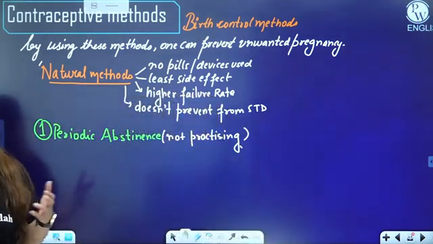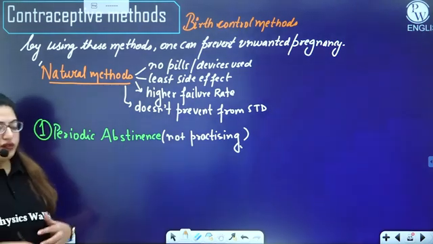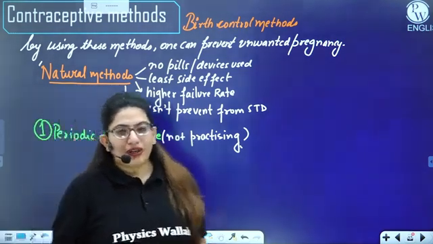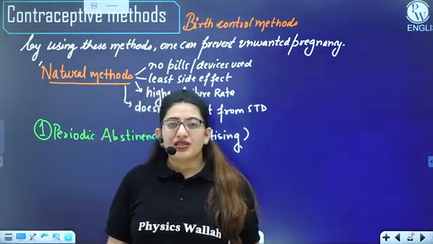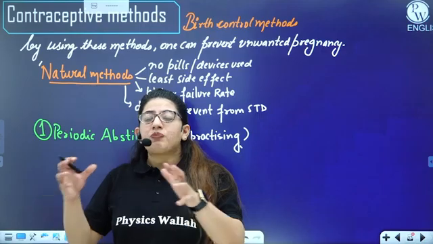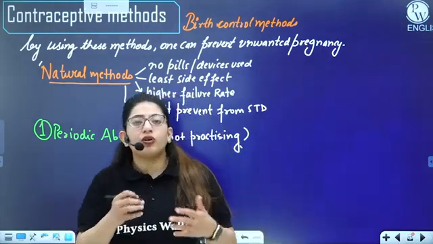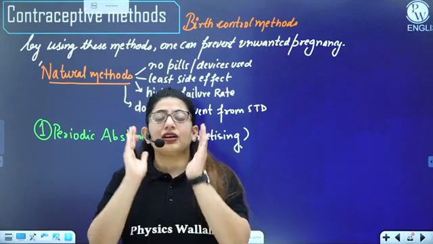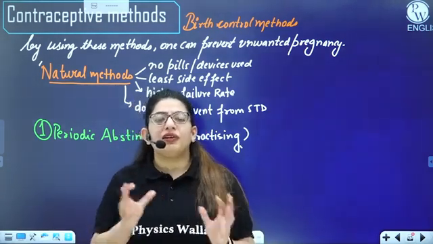We're not practicing sexual intercourse, or the coitus. If we all know that a female ovulates at the 14th day of her menstrual cycle, and the chances of pregnancy at that time are very high, then if a couple abstains, or is not practicing sexual intercourse at that time interval, the chances of the female getting pregnant will be less.